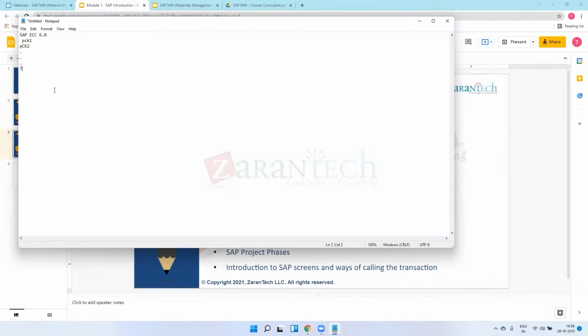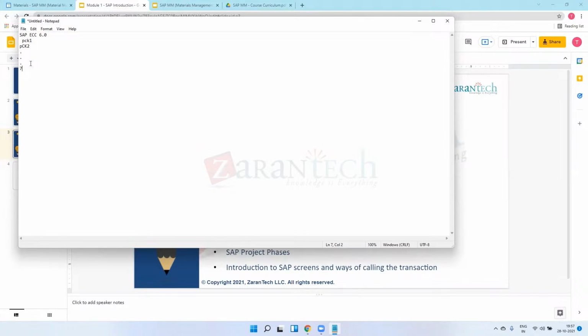So all businesses are working on SAP ECC 6.0 on package 7. In SAP or functional language, we say SAP ECC 6.0 EHP7, enhancement package 7. It might be package 1, 2, or 3 up to 7.